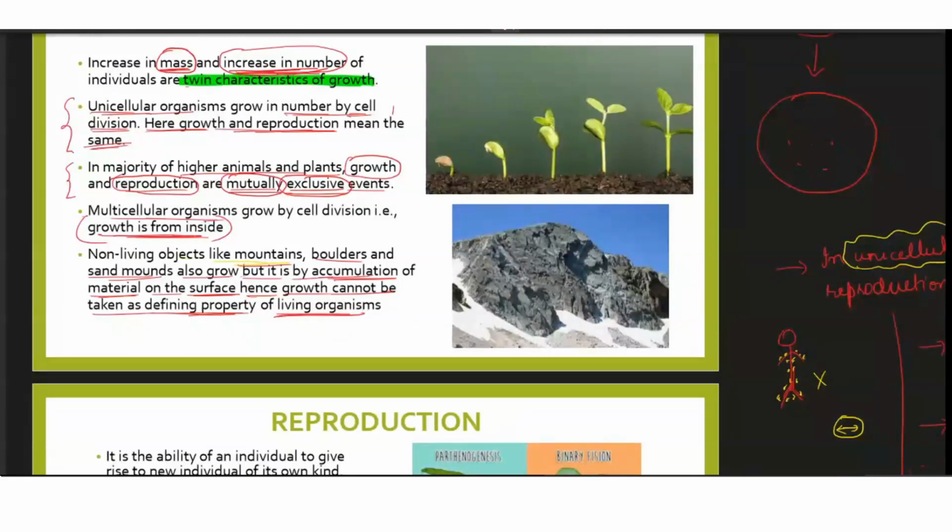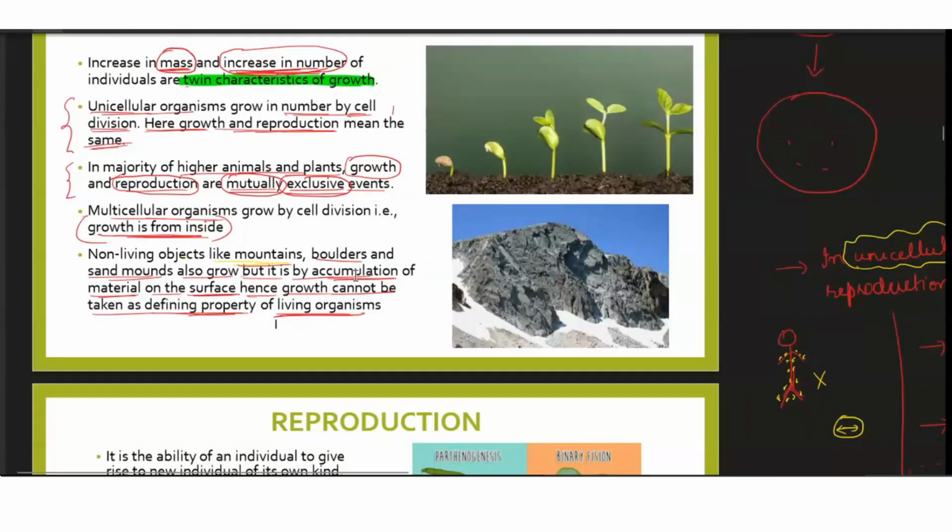See, certain defining properties have been given in this chapter, and certain non-defining properties have also been given. You need to understand each one of them. When do we say that something is a defining characteristic and when is it not? You see, when there is absolutely no exception to the property, then we say that it is a defining property. We will talk about that also. What is the defining property which has no exception? It has to be present inside a living body. We will talk about that.